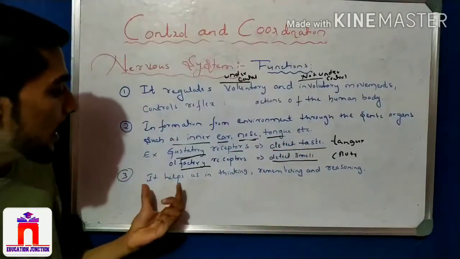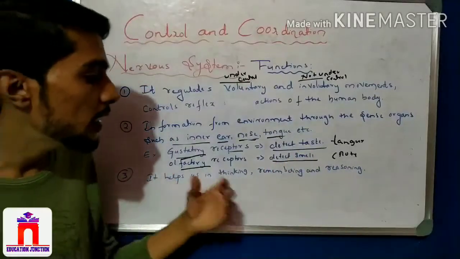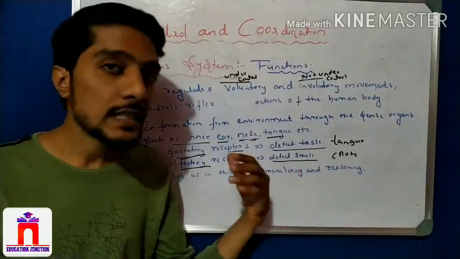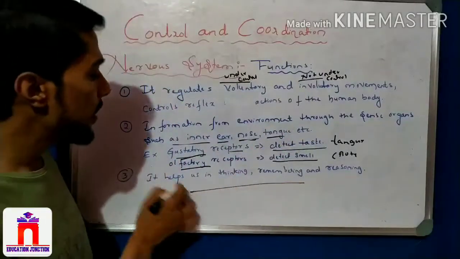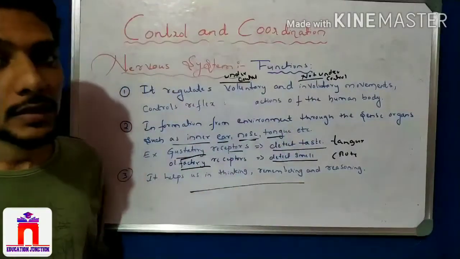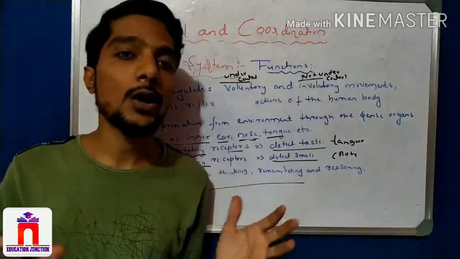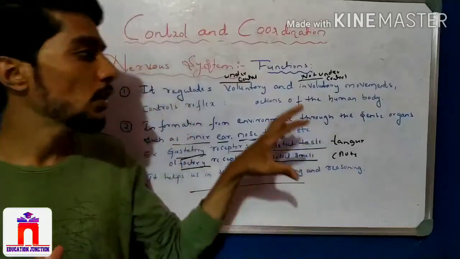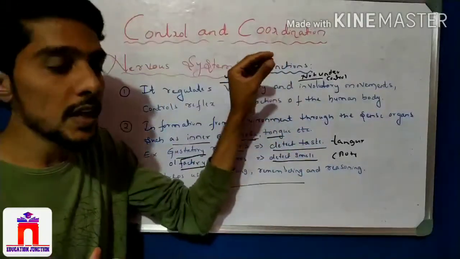Now the third one: it helps us in thinking, remembering, and reasoning. We think, we remember something, we reason about something, intellectual thinking. All these are controlled with the help of the nervous system. So the nervous system is very important, and a major part of coordination depends on the nervous system. Students, these are three very important functions of the nervous system.